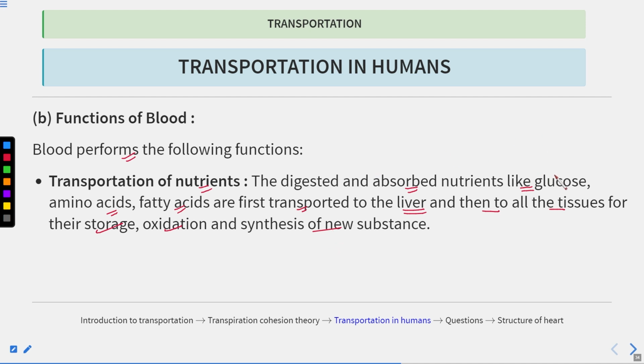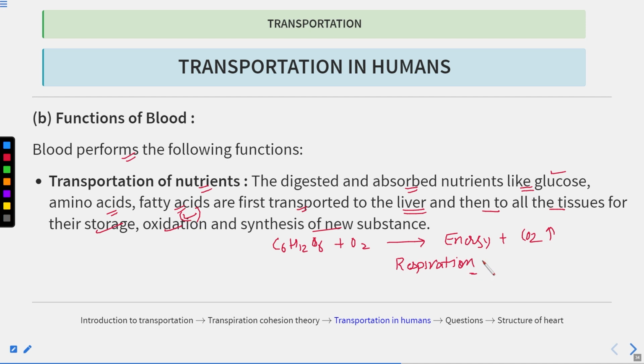So glucose, you already know glucose is oxidized. What happens? Glucose, C6H12O6, is oxidized, meaning in the presence of oxygen it liberates energy and it also liberates carbon dioxide. This process is known as respiration.